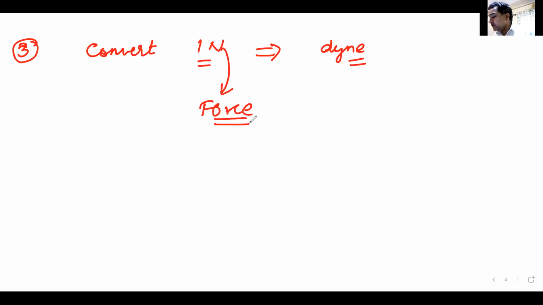What are the dimensions of force? The dimensions of force are M, L, T minus 2. Do we remember this? Yes, sir. How did we get it? This was mass multiplied by acceleration. Mass is M, acceleration is LT minus 2. So force becomes MLT minus 2.